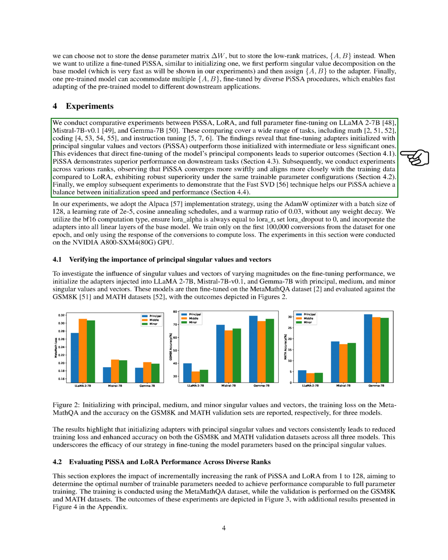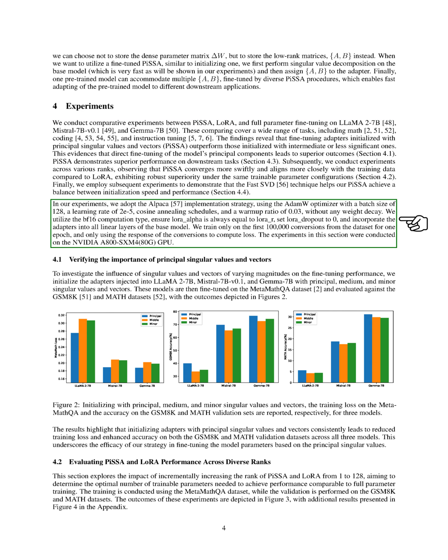Additionally, we demonstrate that the fast SVD technique helps PiSSA strike a balance between initialization speed and performance. We conduct our experiments using the Alpaca implementation strategy with specific optimizer settings and training configurations. The experiments are carried out on the NVIDIA A800-SXM4 80G GPU.